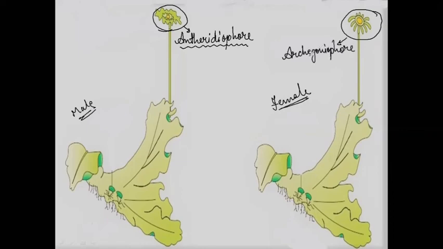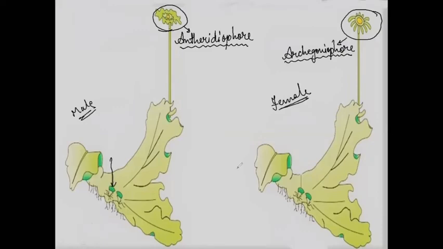Clear? These questions are asked on this plant kingdom also, and from your 12th portion also, that is reproduction in organisms. So, it is important that you can easily distinguish between the two. Now, the next structure we have is these structures.